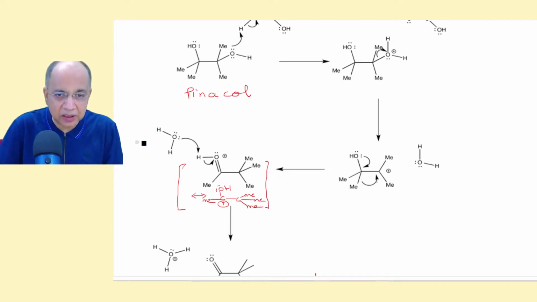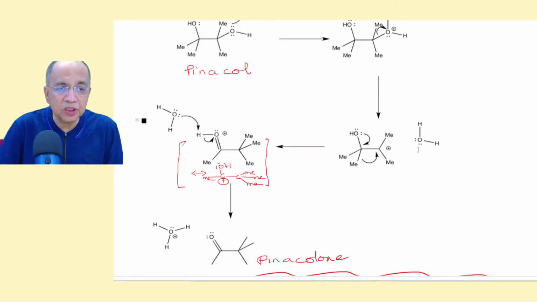So what happens here? This is a simultaneous process. The lone pair of the other OH comes here to form a pi bond, and one of the groups will migrate here. The methyl carbanion migrates. What happens here? O carries a plus charge, and this plus charge is neutralized, and one methyl has now come to this position, right? So one of the resonance structures of this compound is the carbocation.